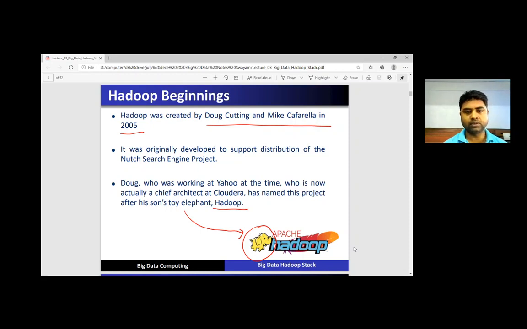Doug Cutting, who was working at Yahoo, is now the chief architect at Cloudera and named this project after his son's toy elephant, Hadoop. So the logo of Hadoop comes from the toy which was used by his son.